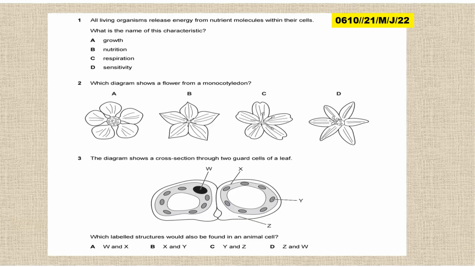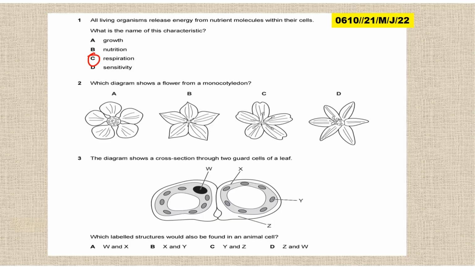So question 1, all living organisms release energy from nutrient molecules within their cells. What is the name of this characteristic? All living organisms release energy from nutrient molecules within their cells. What is the name of this characteristic? So the name of this characteristic, release of energy, is respiration.